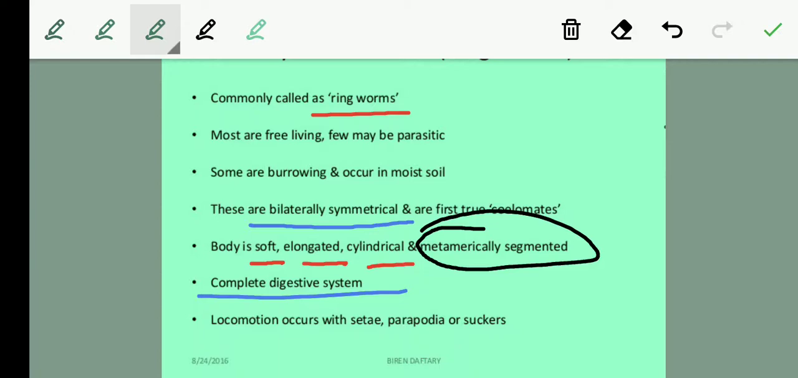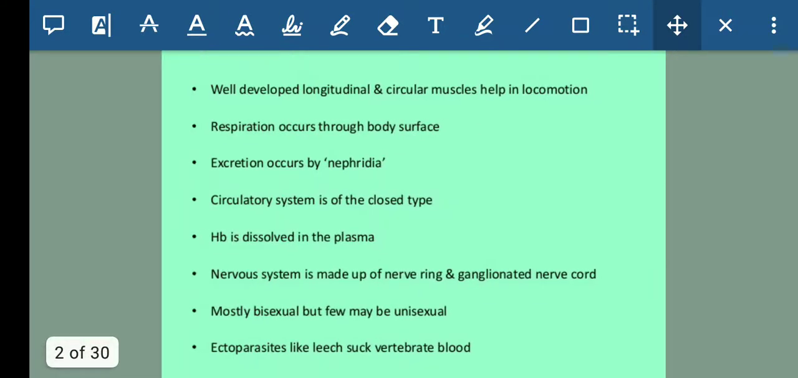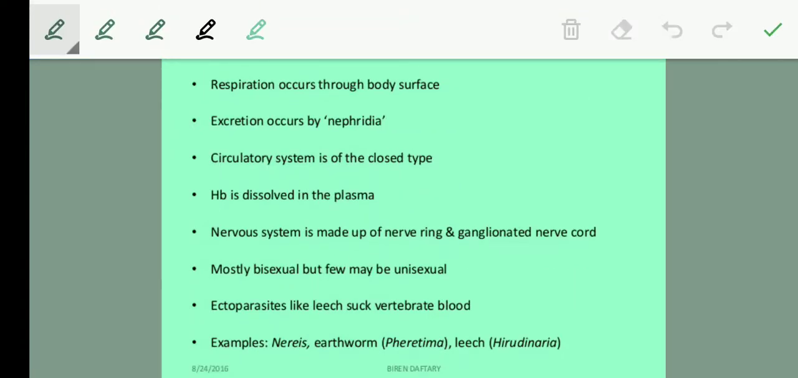Their locomotion, which helps them in movement, is done by the setae, parapodia, or we can say suckers. Next, they have well developed longitudinal and circular muscles that help them in locomotion. Talking about their respiration, that occurs through the body surface, students. And excretion is done by a special structure that is known as nephridia.